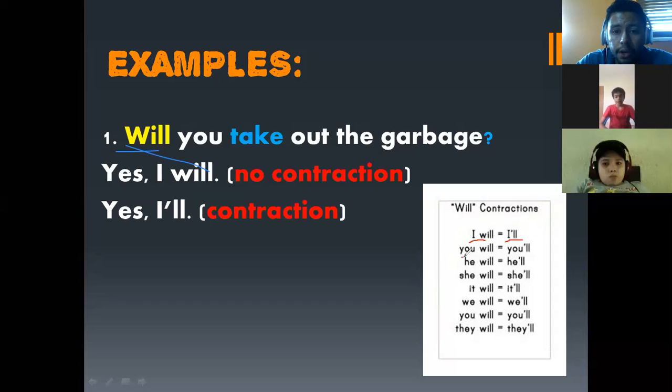Then we have you will, contraction, you'll. This is only for positive or affirmative sentences. Then we have he will. The contraction is he'll. Then we have she will, she'll. This is the pronunciation and the contraction.